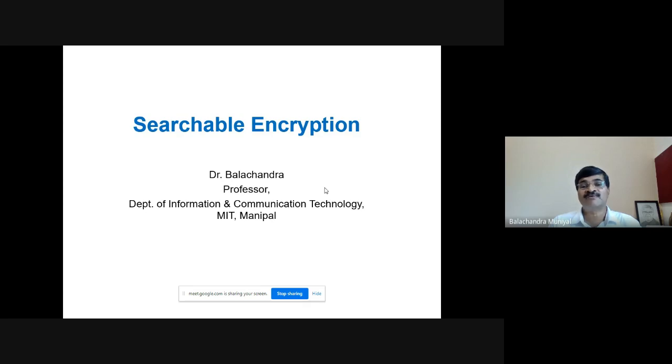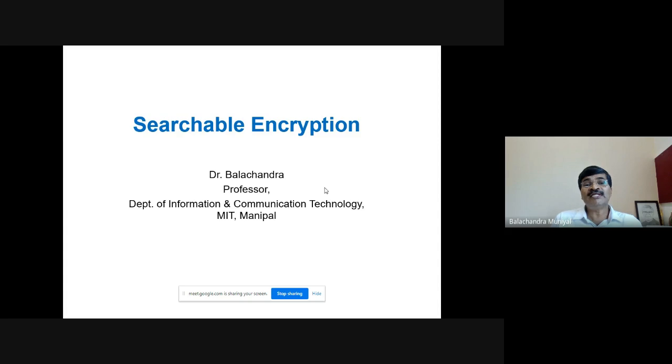All these problems are very familiar. But in all of them, the search operation is performed on plain text data. In searchable encryption, the search operation is performed over encrypted data. That is the difference.